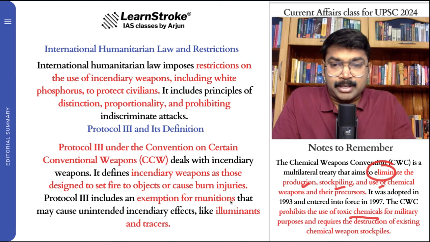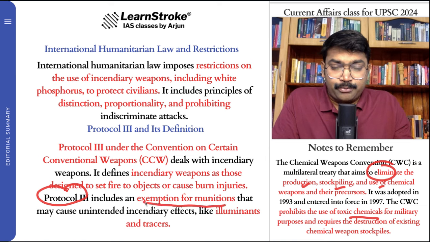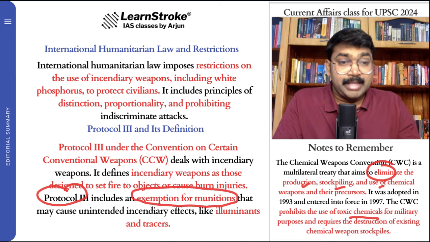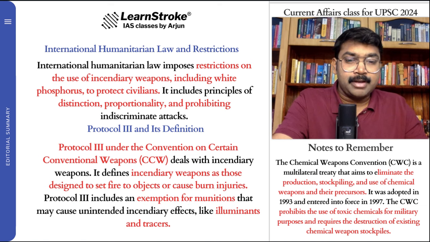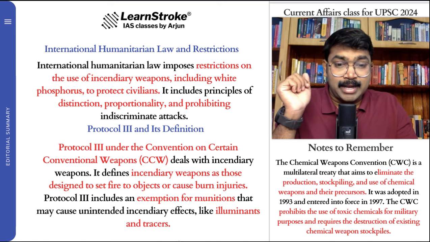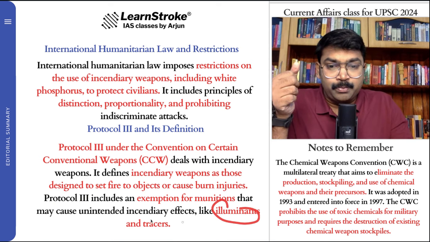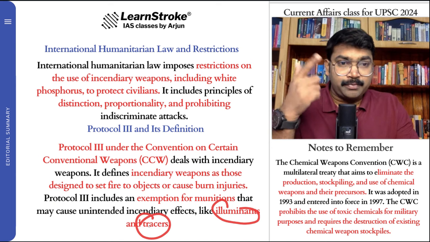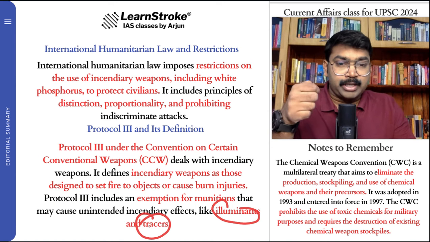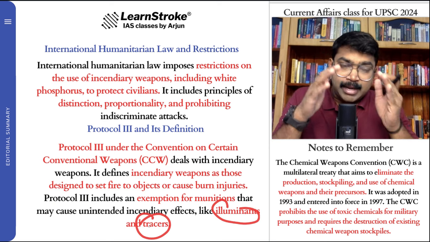So Protocol 3 has certain exemptions for some munitions. Some types of incendiary weapons are exempted under certain conditions, like illumination and use as tracers. You can use it in special conditions, sometimes to create smoke screens and illuminations, and Protocol 3 has exempted that.